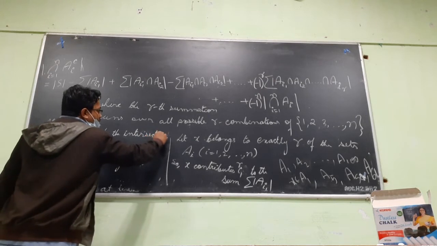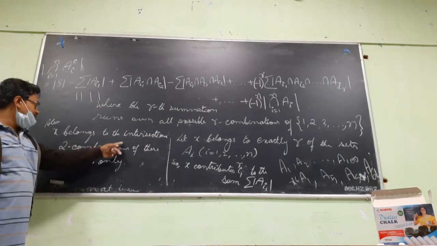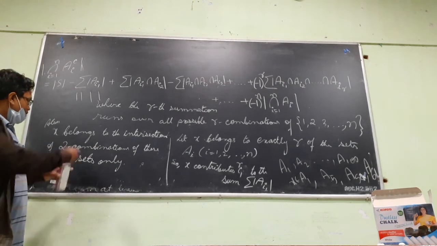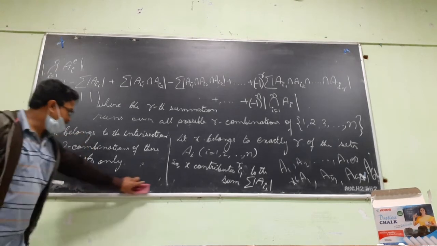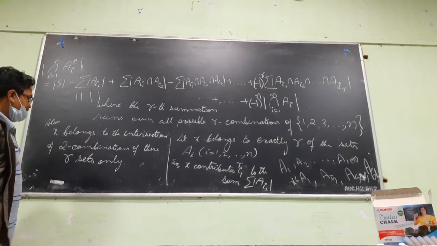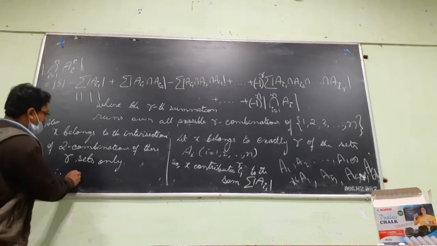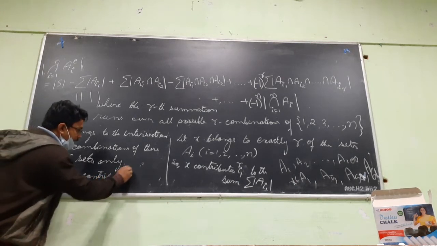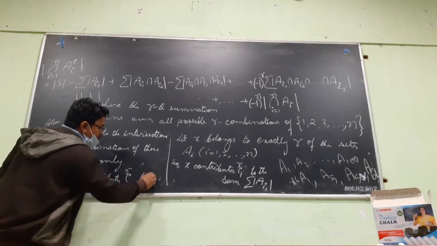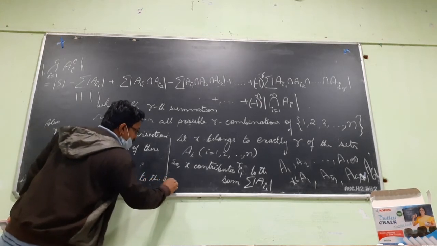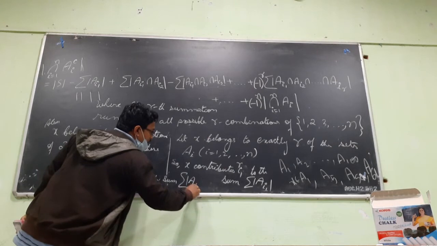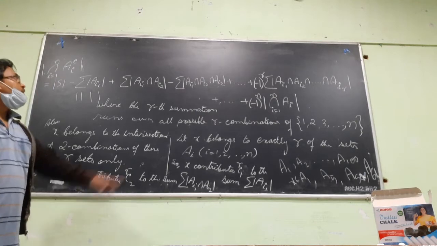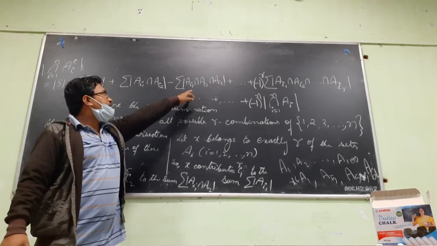Also x belongs to the intersection of two combinations of these R sets. Select two at a time, and x will belong to that set. So x contributes RC2 to the summation of AI1 intersection AI. x contributes exactly RC2 to this, and to the next sum it will contribute exactly RC3.